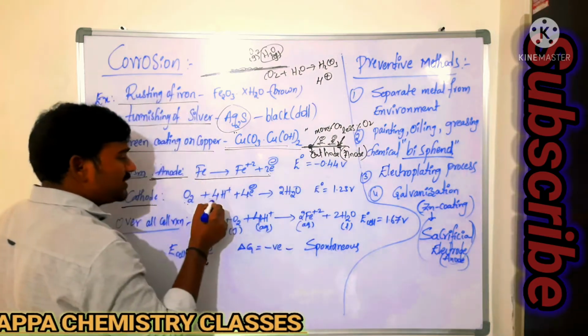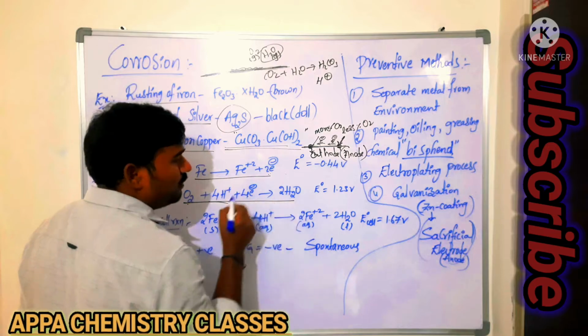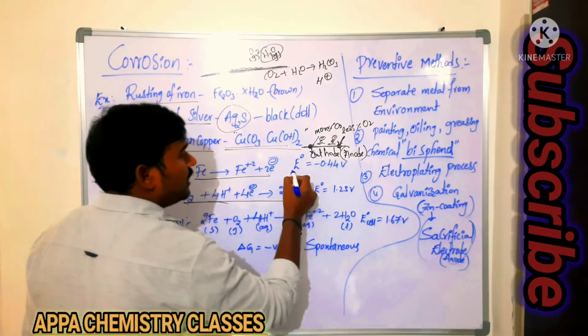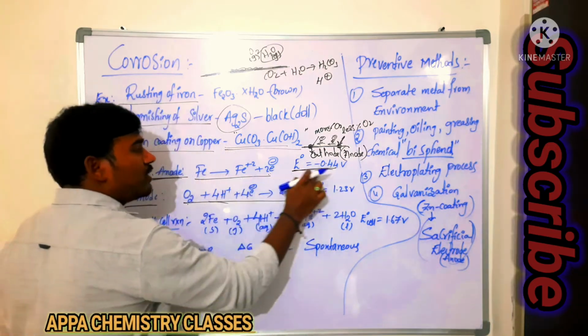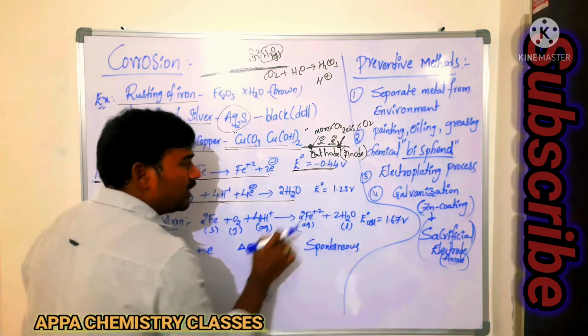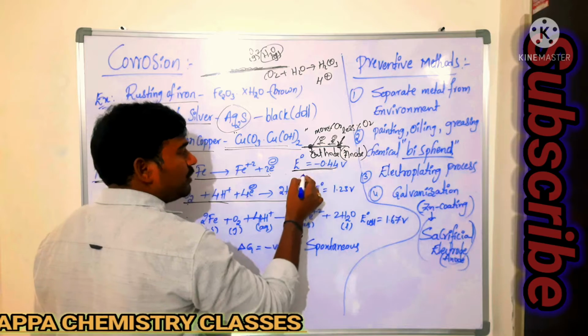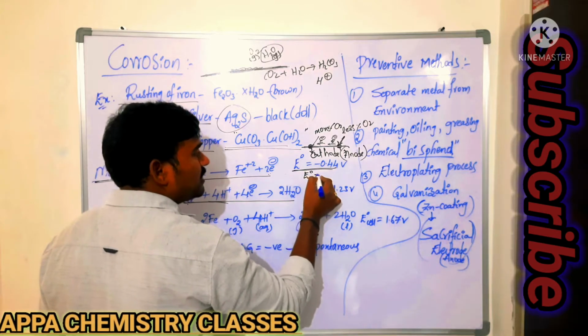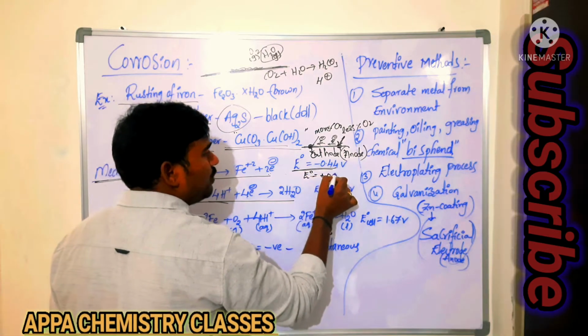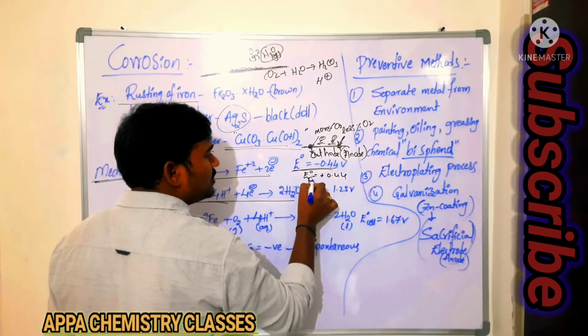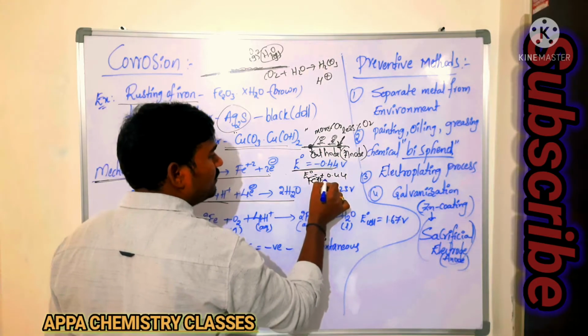In presence of that acidic medium, what happens? We are getting water. Now you see there, electrode potential. It is oxidation potential. It is reduction potential. Okay? So you convert into reduction potential. Then what happens? Its reduction potential will be plus 0.44. It is reduction potential if you are taking Fe plus 2 to Fe.